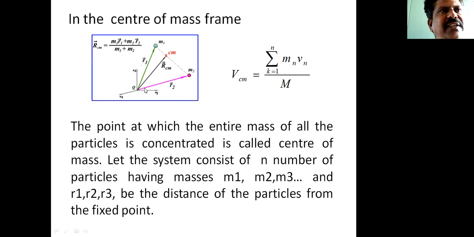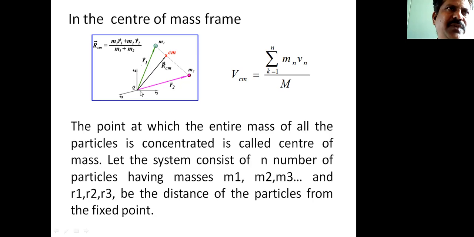When this inertial frame is fixed with the center of mass of this isolated system, then the center of mass of the system is at rest with respect to this frame, the inertial frame of reference.